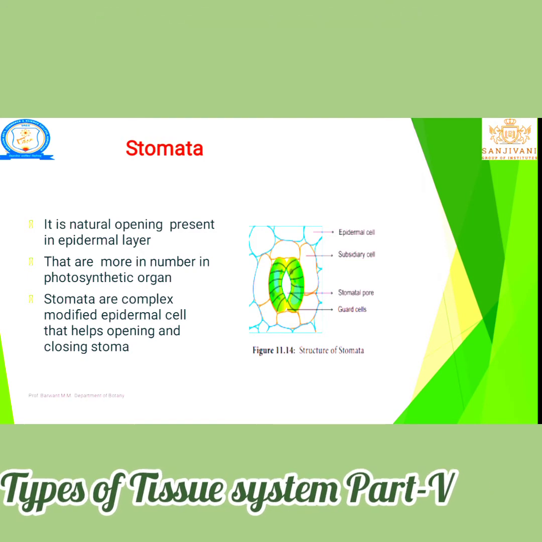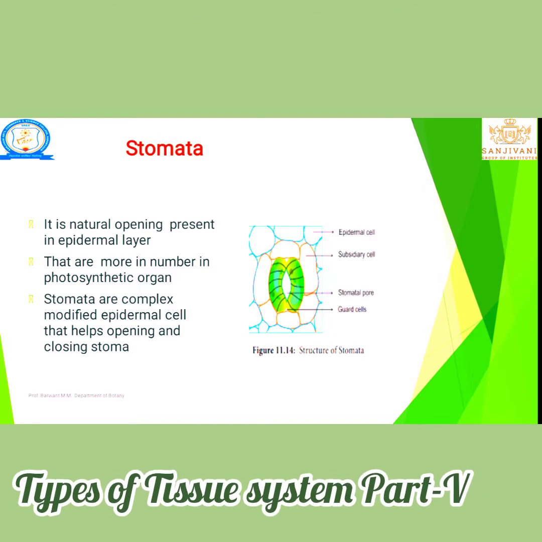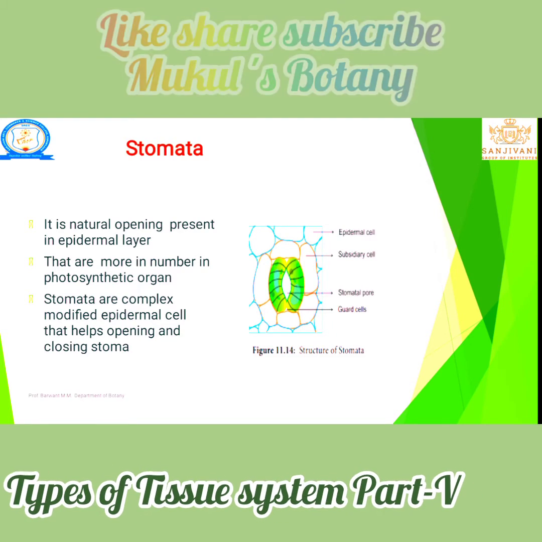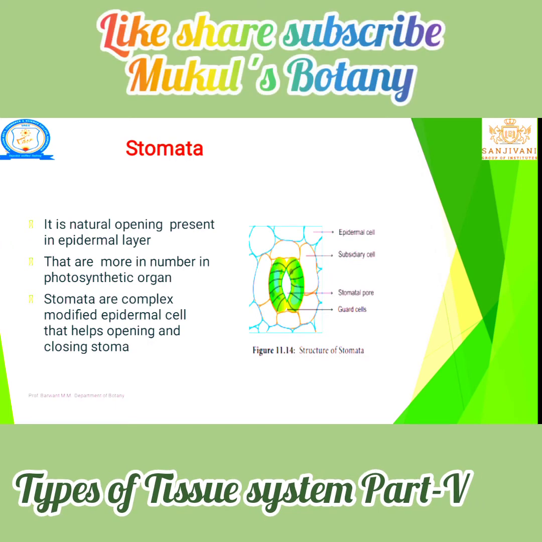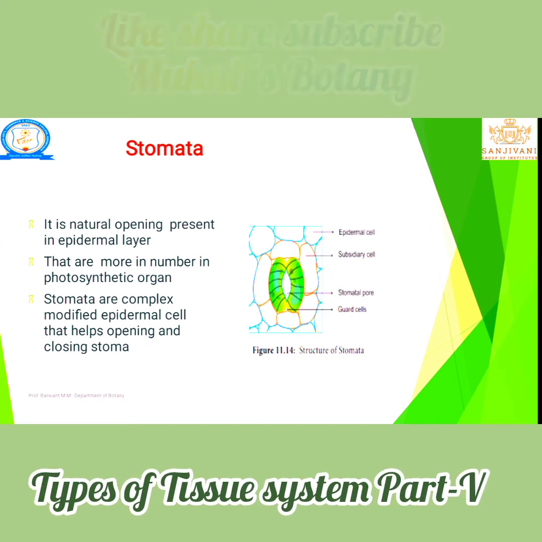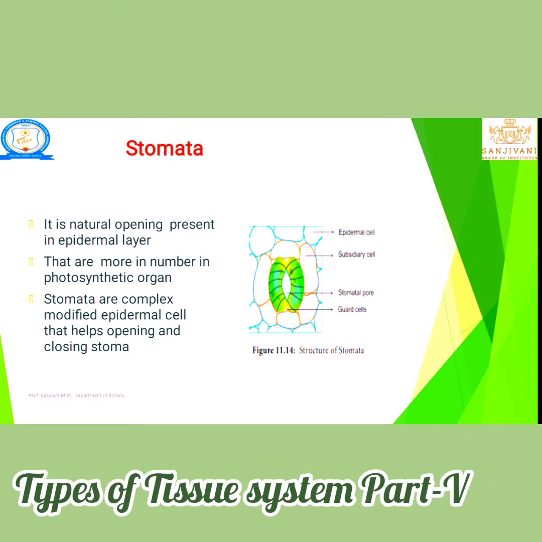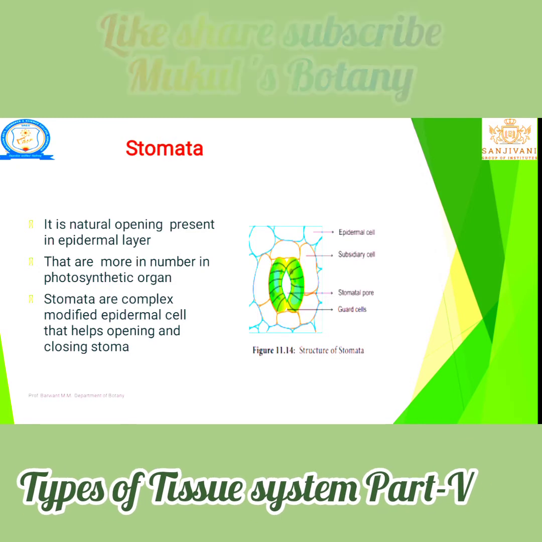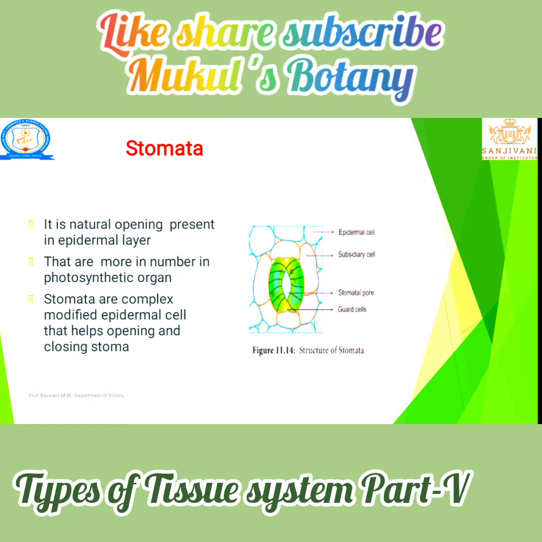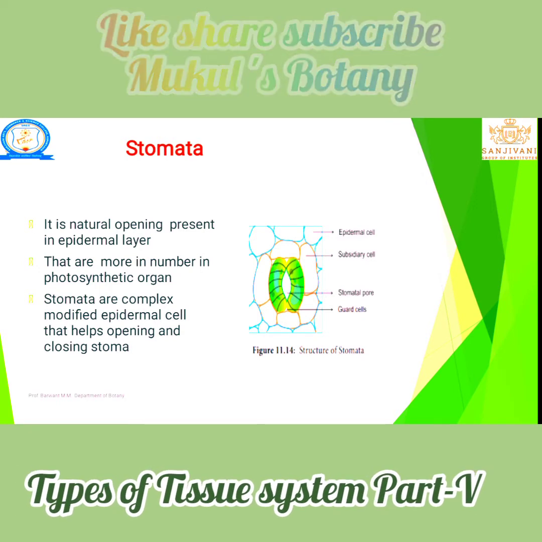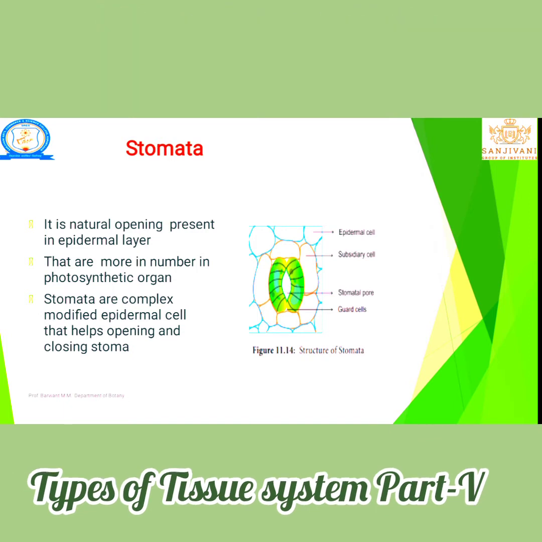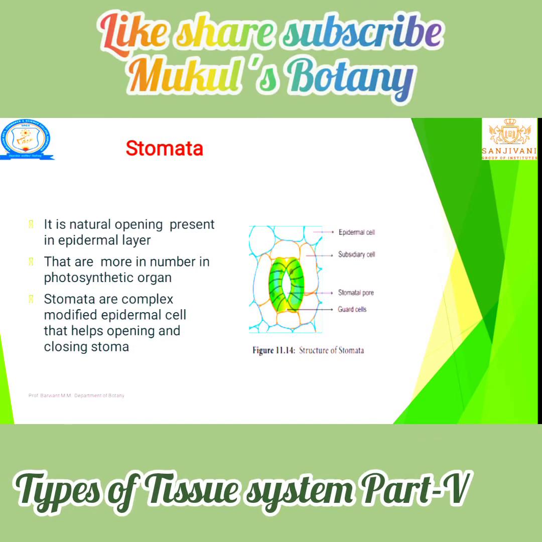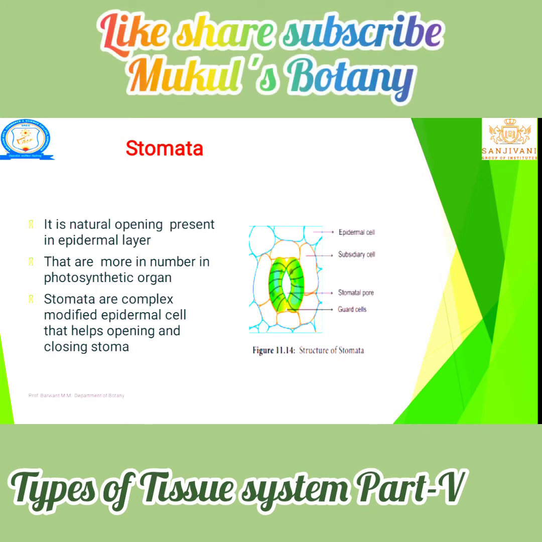It is a natural opening present on the epidermal layer of the leaf through which exchange of gases is done. The stomata number is more in photosynthetic regions. Stomata are complex modified epidermal cells that help in opening and closing.